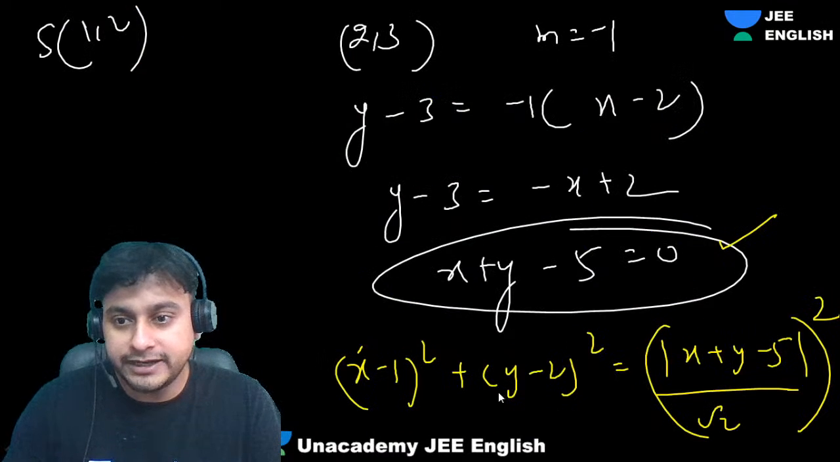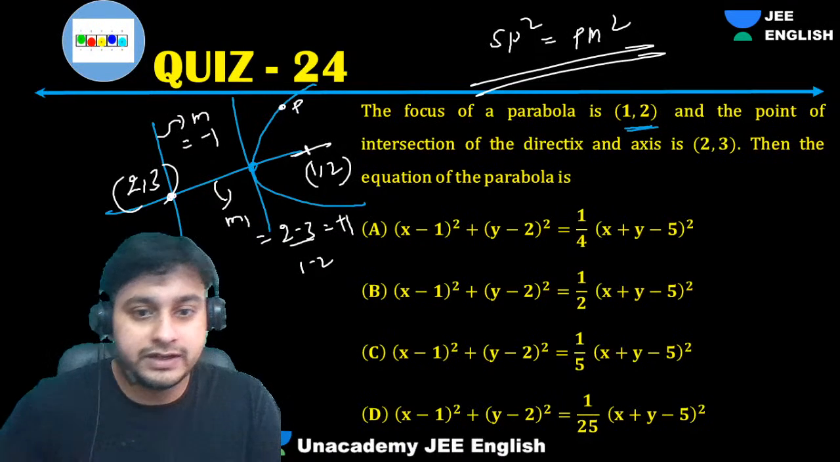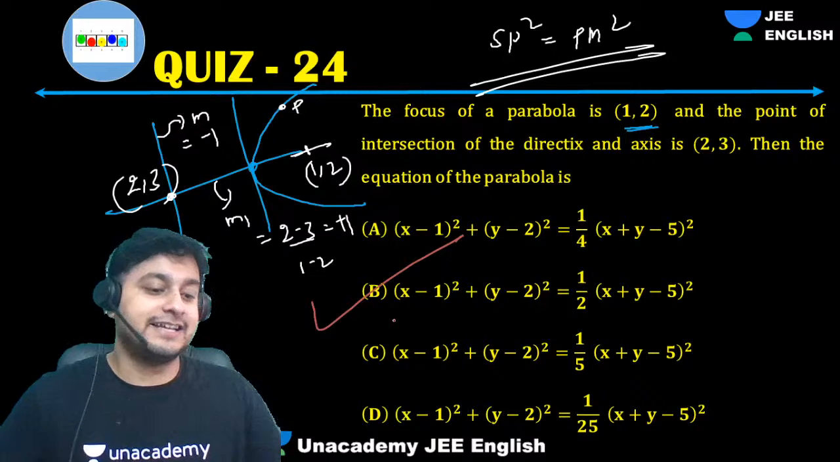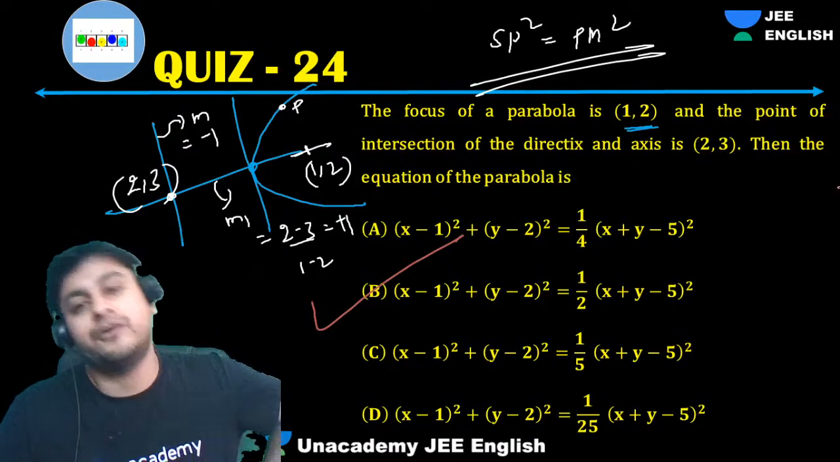So root 2 whole square will be 2. So that will be the correct answer. Fantastic. Yes. We'll get option B as the answer, guys. Yes, SP equals to PM. From there we have derived this.